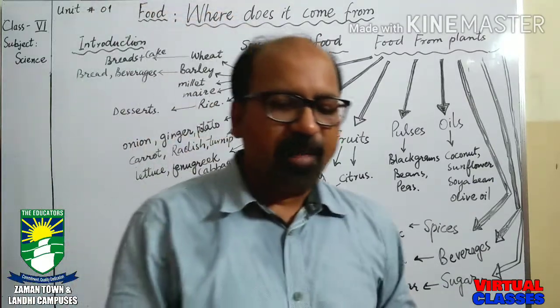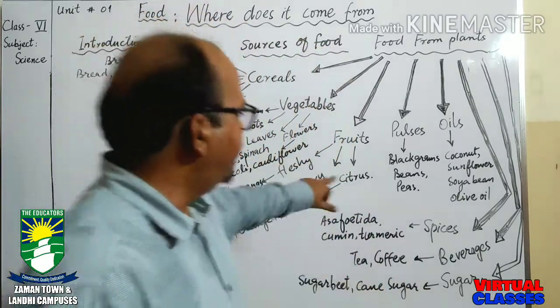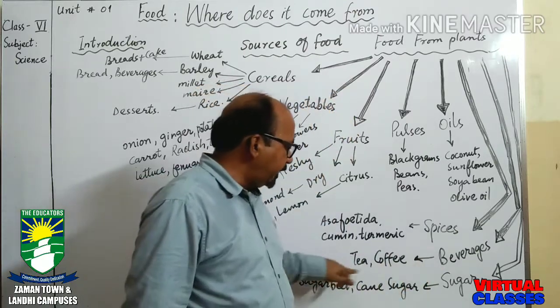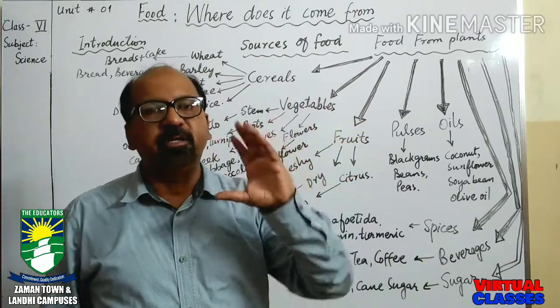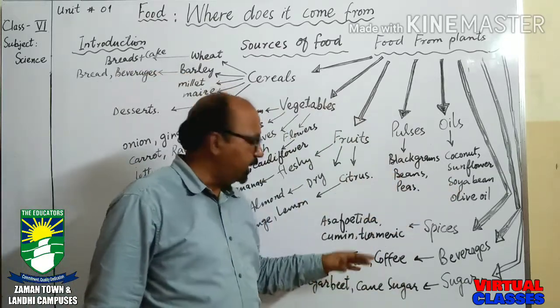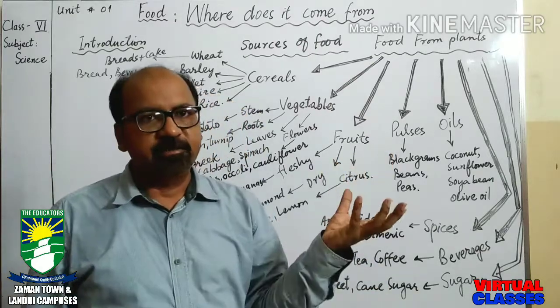These all are spices. Beverages. Any drink other than water is called a beverage. That can be tea, coffee, different soft drinks, or juices as well. Tea is taken from the tea leaves, and coffee is taken from the coffee seeds.